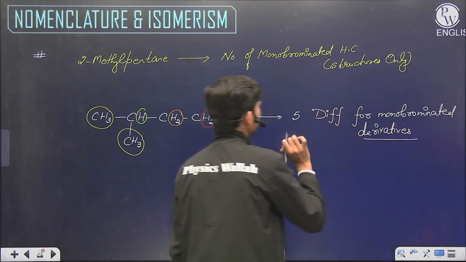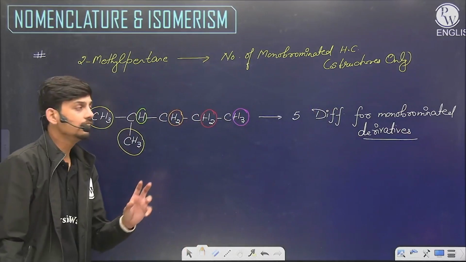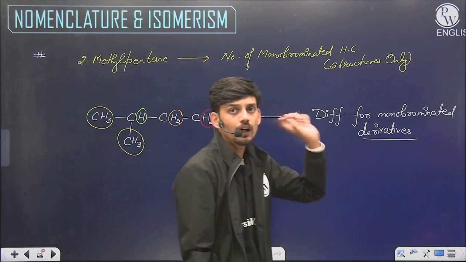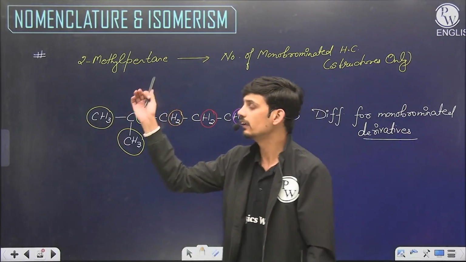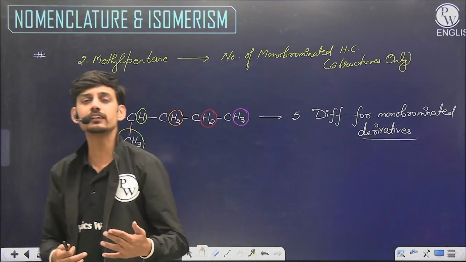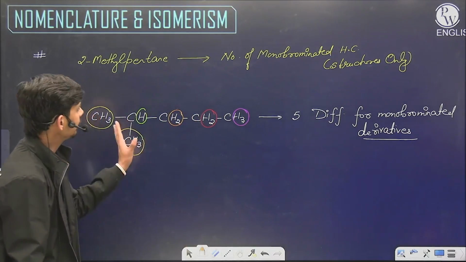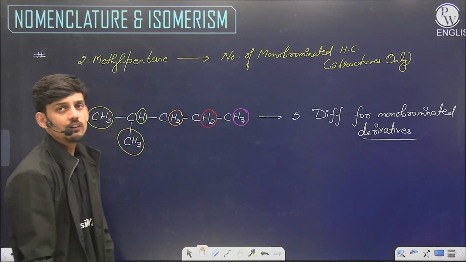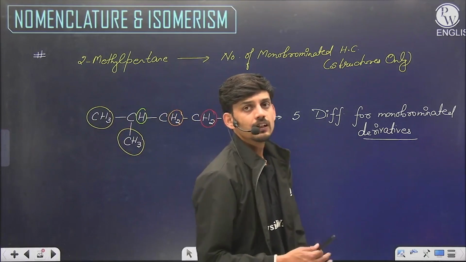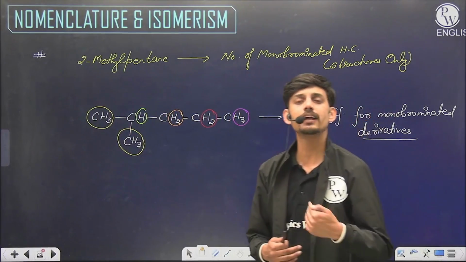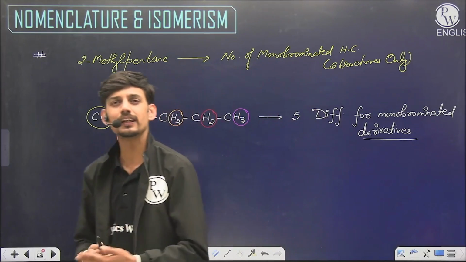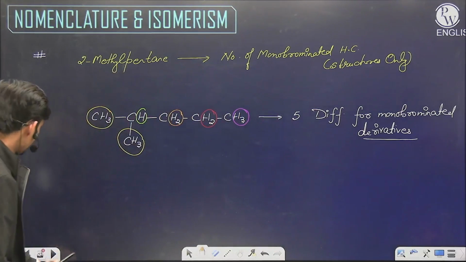So from here we can say that we will have 5 monobrominated hydrocarbons from 2-methylpentane. How we can prepare it is something different, but we can prepare 5 monobrominated derivatives from this 2-methylpentane. That's how we do questions of structural isomerism, how we can make monobrominated, dibrominated, tribrominated, and so on.